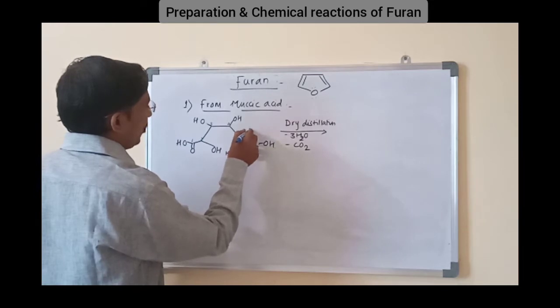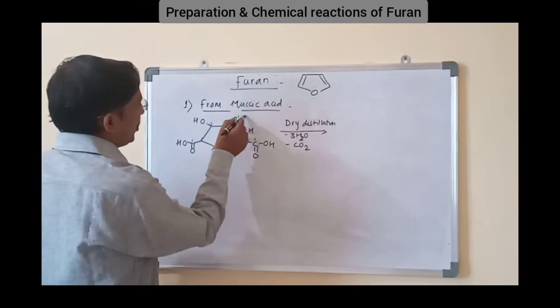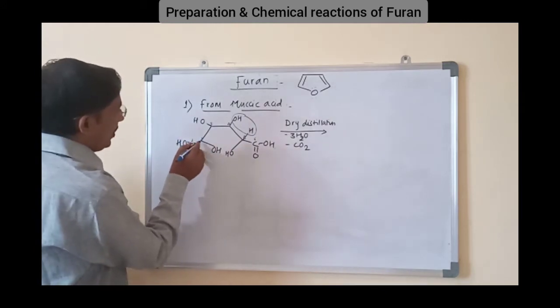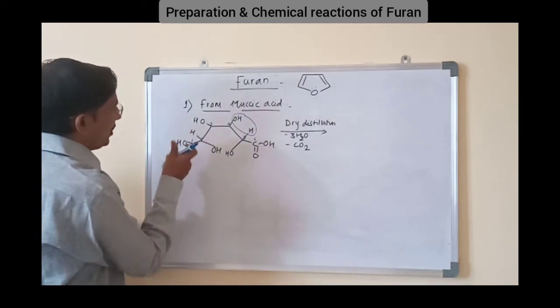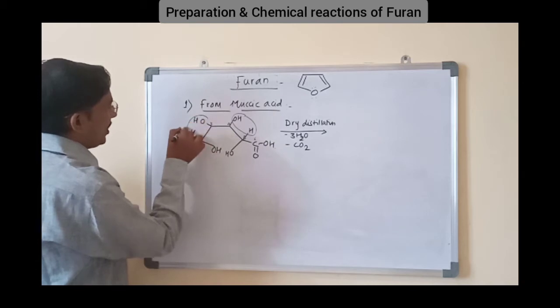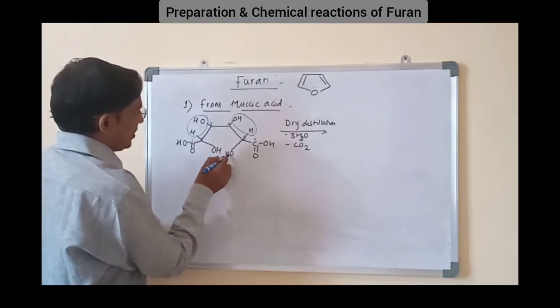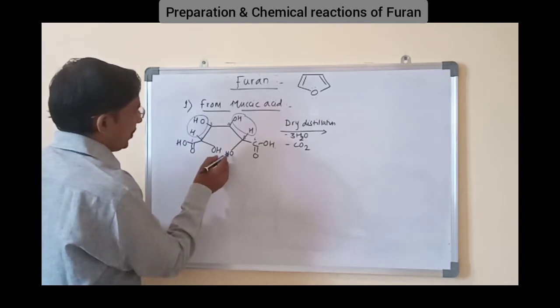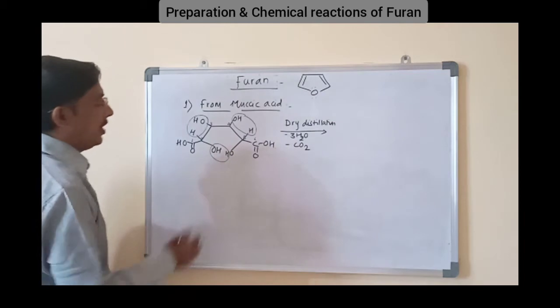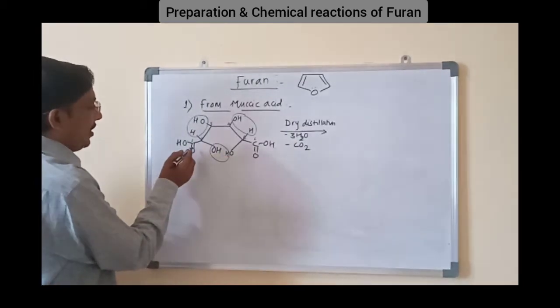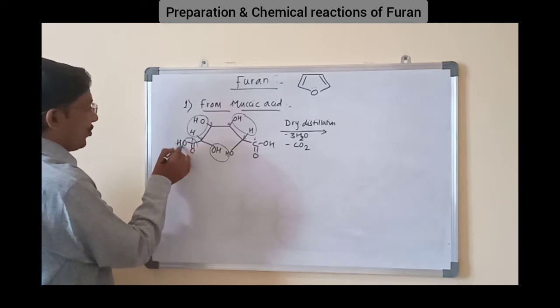There is one of the hydrogen, this is one of the H2O. Second water molecule is from this one. Loss of second H2O, and the third water molecule here. This is an H2O. Okay, 3 water molecules, and the bond will form between this oxygen and carbon, and again one of the CO2.